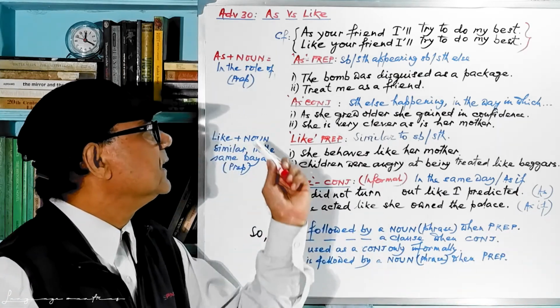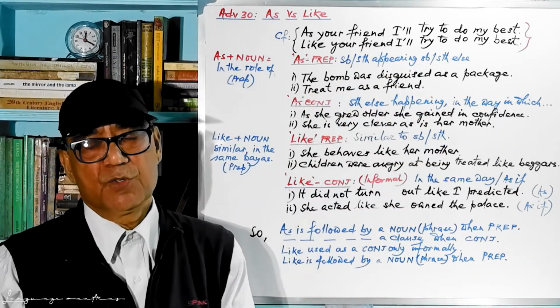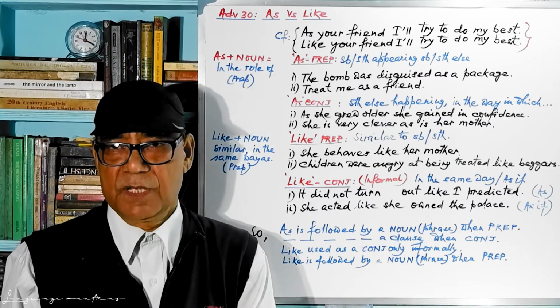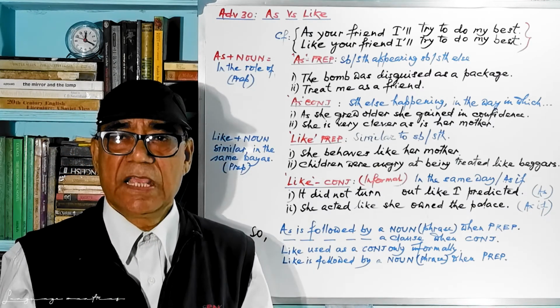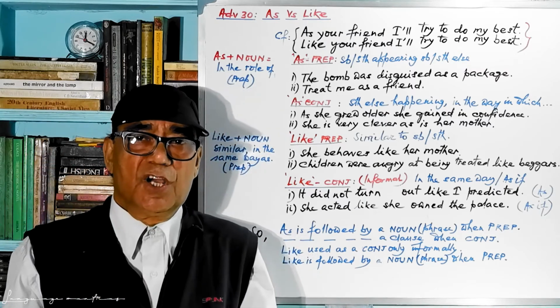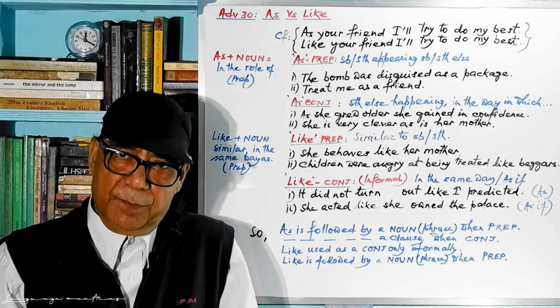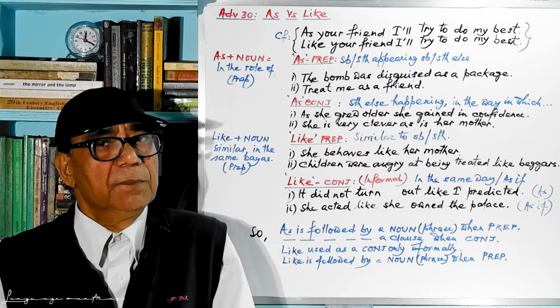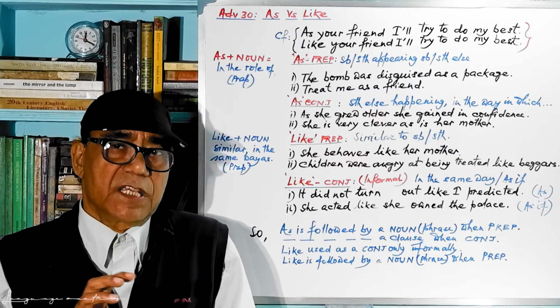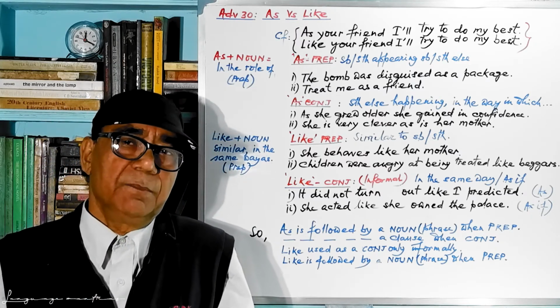Now, I think the difference between as and like is very much clear now, right? As can be used as a preposition without any problem. As can be used as a conjunction without any problem.